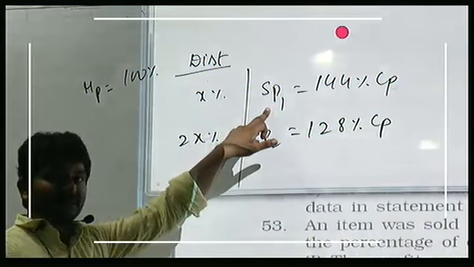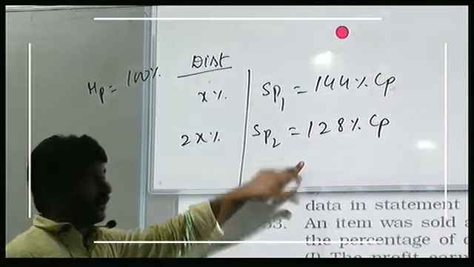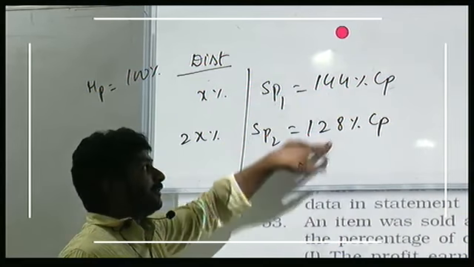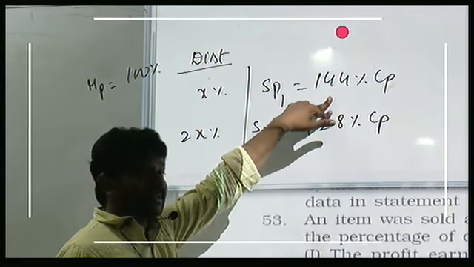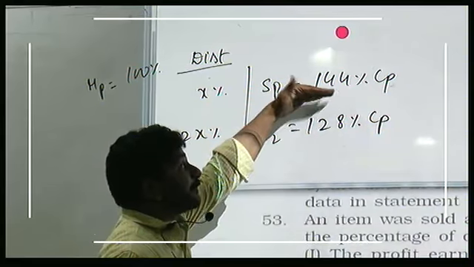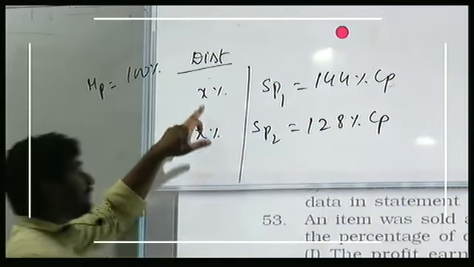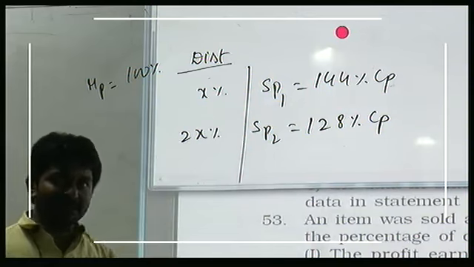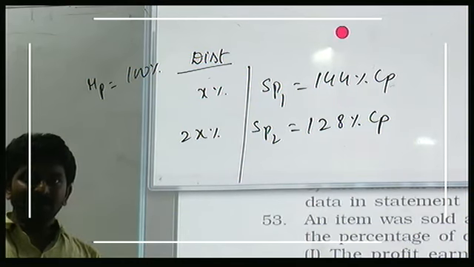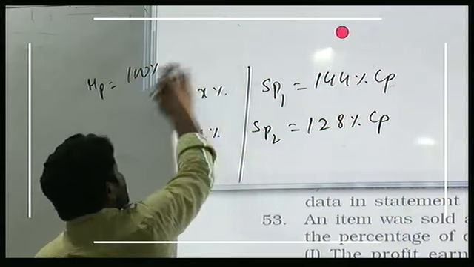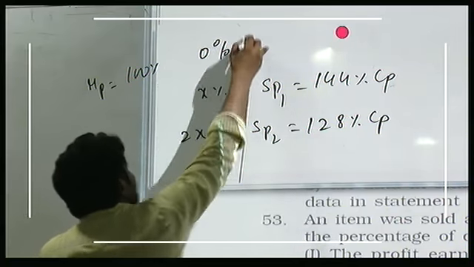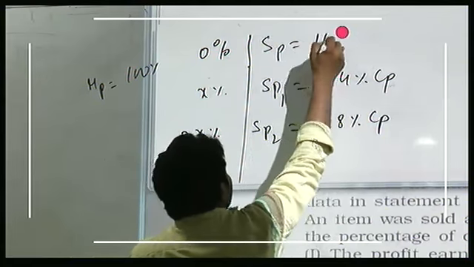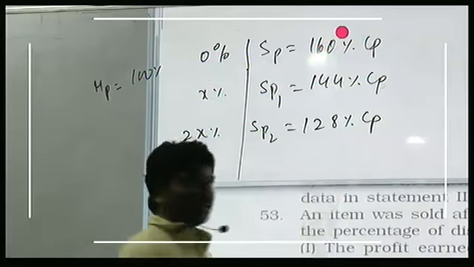This is with X% discount and this is with 2X% discount. What is the difference between these two? 144 and 128. What is the difference? 16%. 16% profit got reduced because of X% extra discount. So X% discount is equal to 16%. If this X% discount is also not given, the selling price will become 144 plus 16, that is 160% of the cost price. Yes or no?